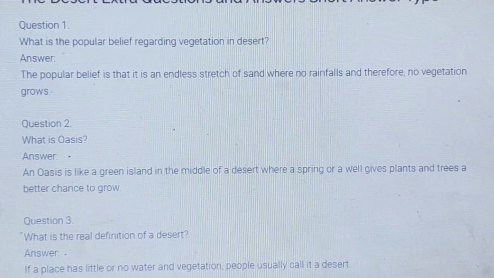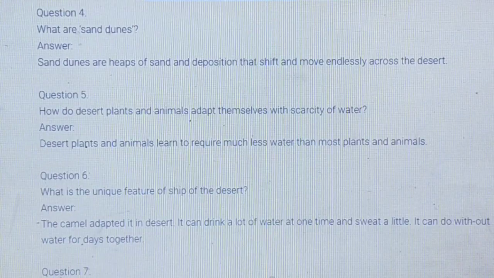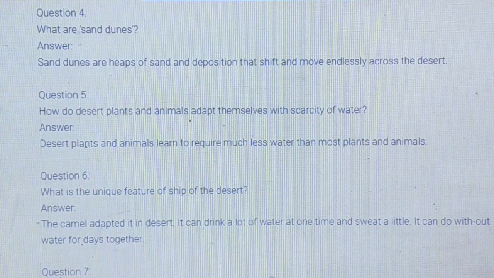What is the real definition of a desert? If a place has little or no water and vegetation, people usually call it a desert. What are sand dunes? Sand dunes are heaps of sand and deposition that shift and move endlessly across the desert.